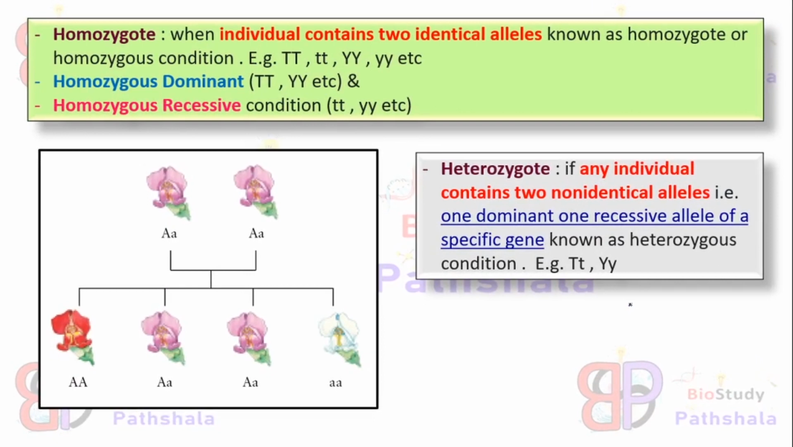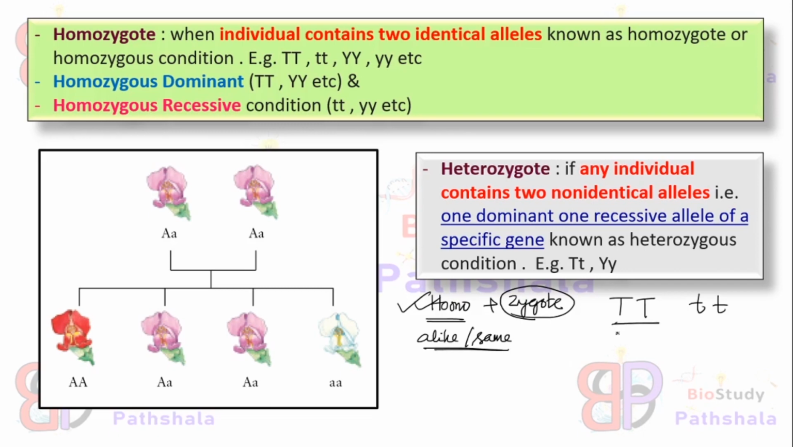Next is homozygous condition and heterozygous condition. If we split this word, homozygote, that means homo plus zygote. Zygote means a diploid individual, homo means alike or same. That means zygote means two genes in this case. So here the two alleles will be of the same nature. Either it can be capital T, capital T or small t, small t. This condition is known as homozygous condition. Now, if the alleles are capital T, that means both the alleles are in dominant form.